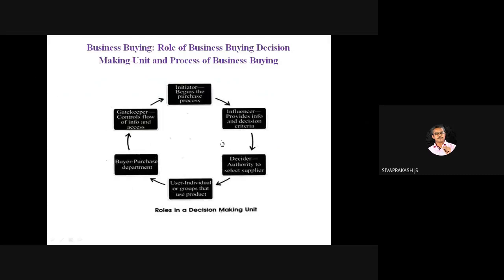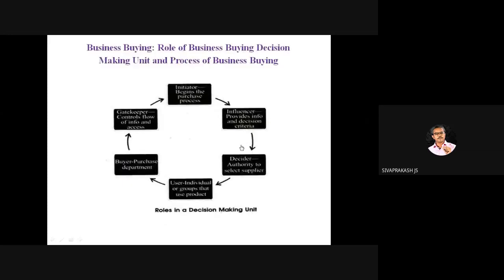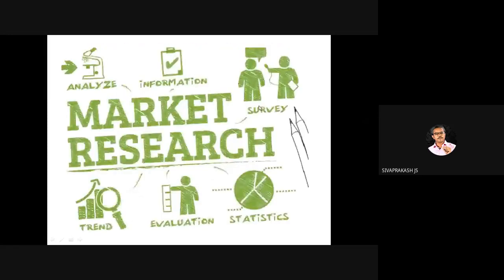What are the stages in business buying? This is repeated. Who is called the initiator? Who is called the influencer? Decider, user, buyer, gatekeeper. Who follows the MIS? Who approves the final purchase order? Who can be called that? What is the name from the business market buying perspective? We need to know the role of each person. Then the stages of the business buying process.